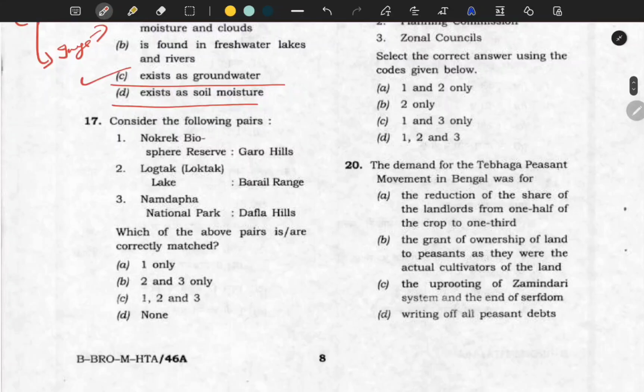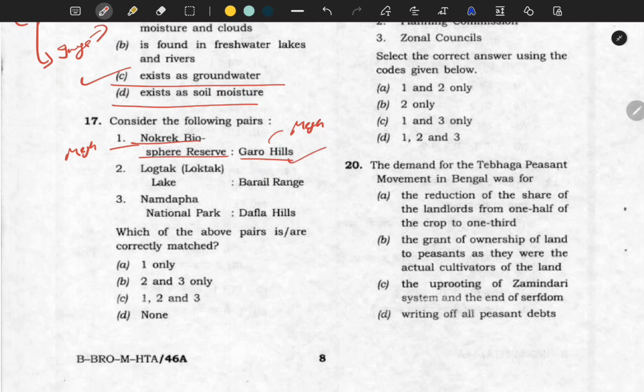Next question is Nokrek Biosphere Reserve, Garo Hills, okay. Loktak Lake, Bareil Range, okay. Namdapa National Park, Dafla. So Garo Hills, you know, it is in Meghalaya, and Nokrek Biosphere Reserve is also in Meghalaya. But Meghalaya has 3 ranges: Garo, Khasi and Jainta. So my question is whether Nokrek is in Garo or Khasi or Jainta. So answer would be it is in Garo Hills only.